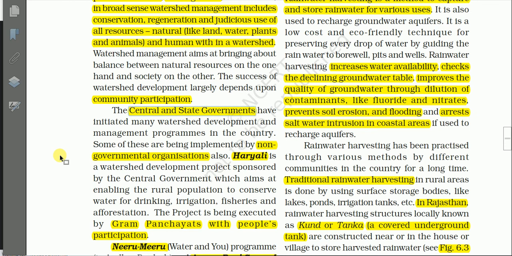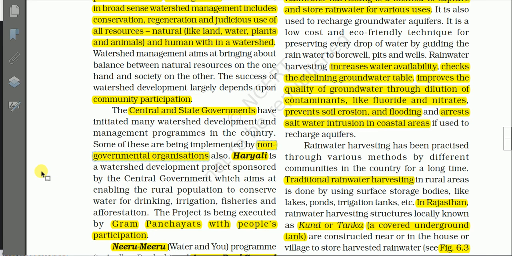The central and the state governments have initiated many watershed development and management programs in the country. Central as well as state governments have started watershed management programs in different parts of India. And some of these are being implemented by the NGOs also, non-governmental organizations.